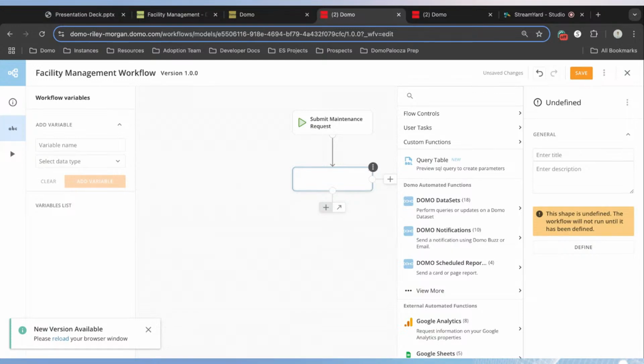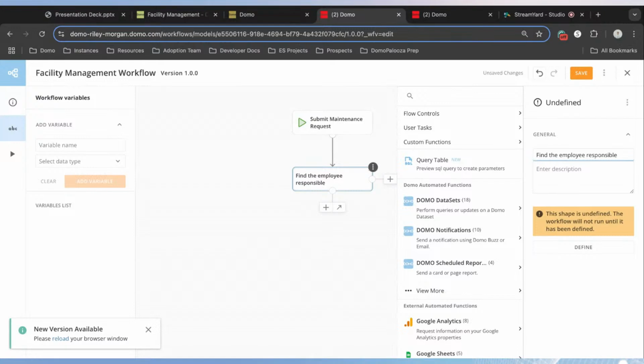And once we have a maintenance request that needs to be completed, the next logical thing is that we need to determine who should complete this task. So we need to find employee responsible. And we can title these different tiles so that we know what needs to be filled out in each step of this process.